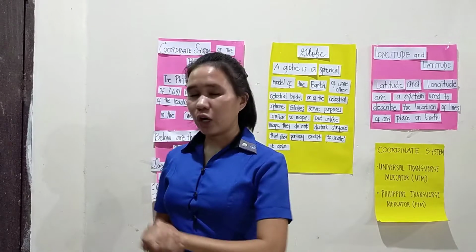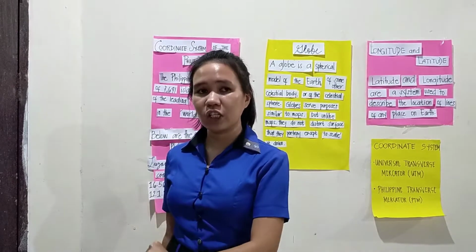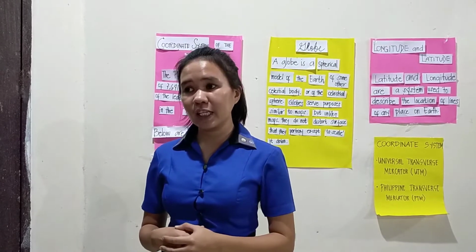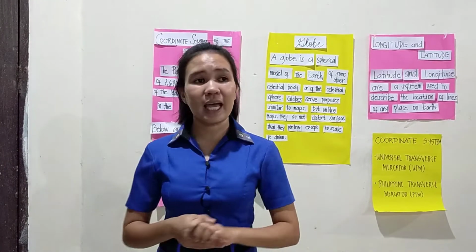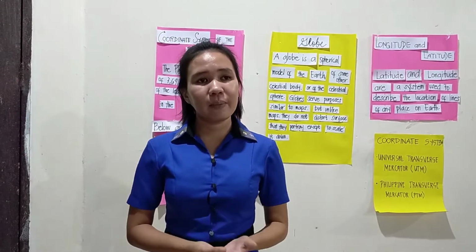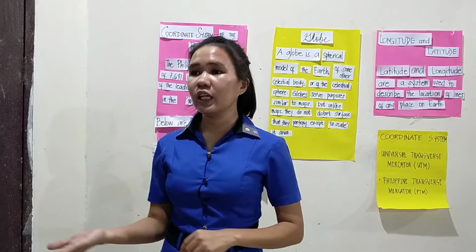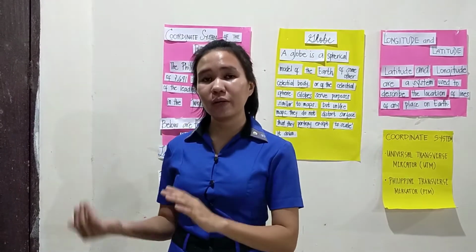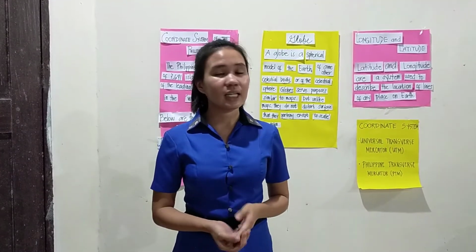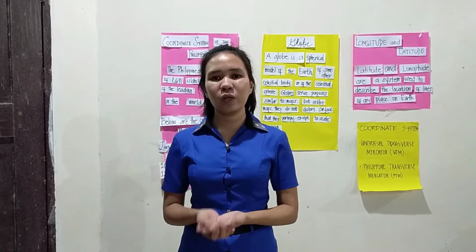Why are you given the task to take down notes? Because after this video, you are required to do an activity composed of 3 groups, and you already have your own group. All you have to do is label and identify the parts of the globe. After that, I will call someone from the group to enumerate or identify the parts of the globe. Any questions? Clarifications? If not, then I will present the video.